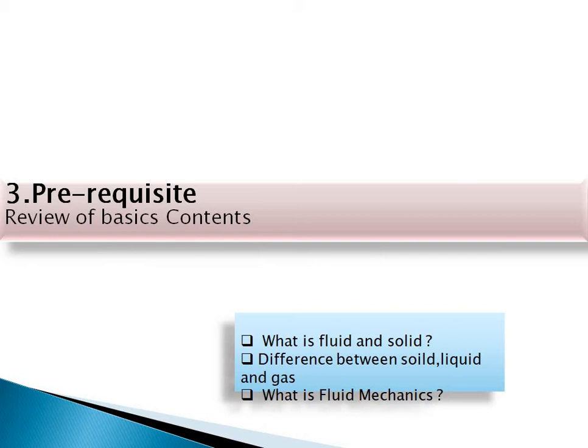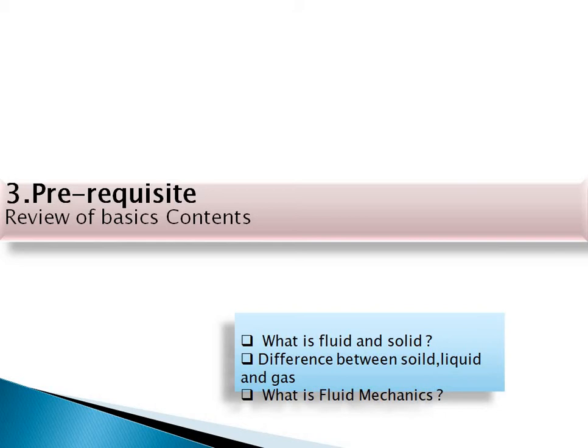Already we have taken some review, but even so you must know what is fluid and solid, the difference between solid, liquid and gases, and what is fluid mechanics. That part we already covered, but I will brief you on what is fluid and what is solid. It is dependent on the nature or property of that substance.